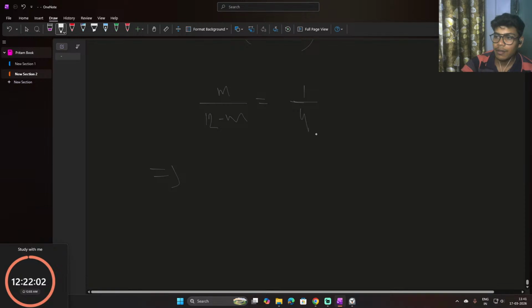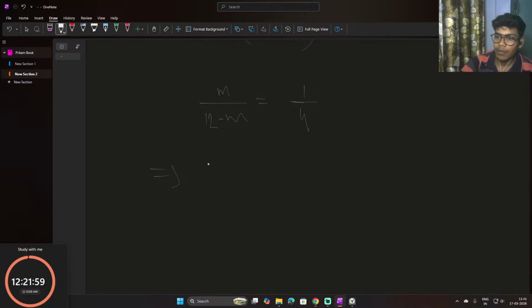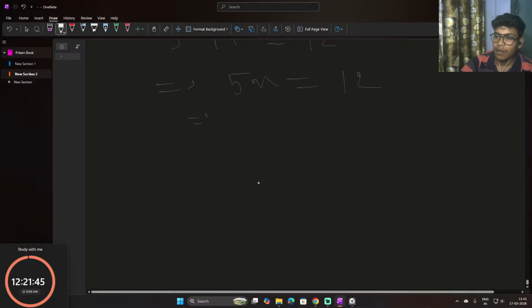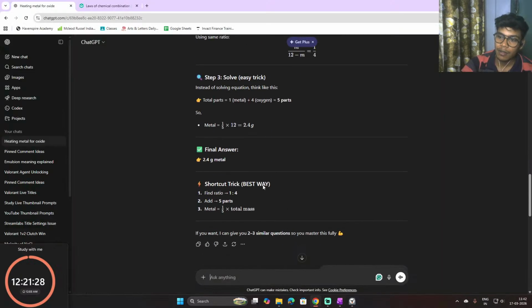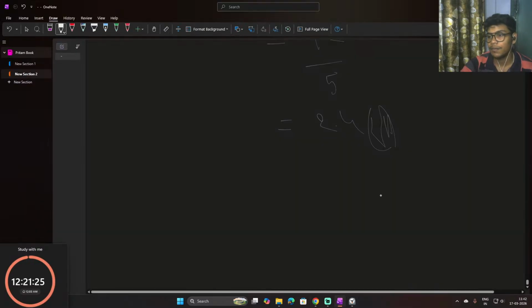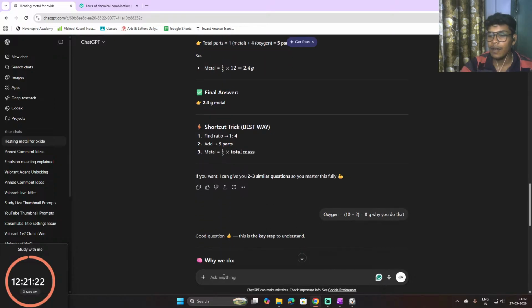Now if we calculate it with cross multiplication, we get 4m equals 12 minus m. Now 5m equals 12. Now we get m equal to 12 divided by 5. So what will we get? We will get 2.4, approx 2.4. So 2.4 is the answer here. See, 2.4 gram. So that's how you do it.